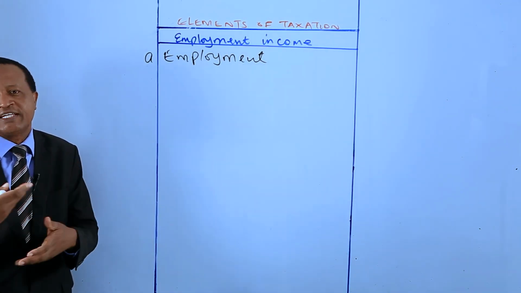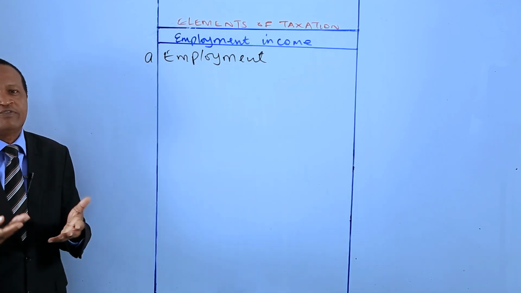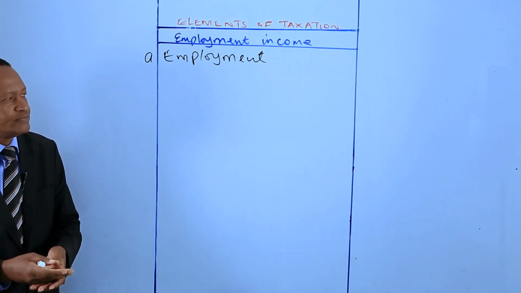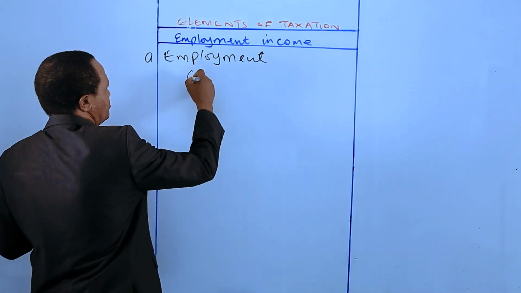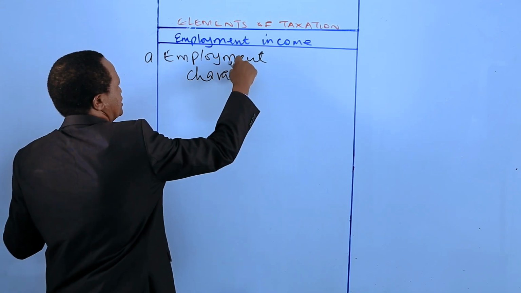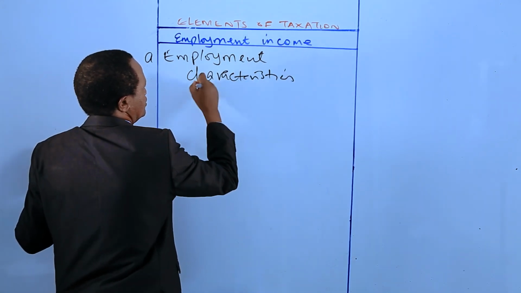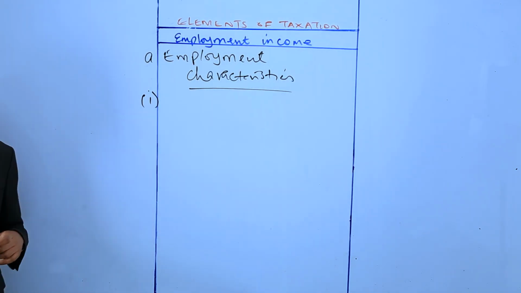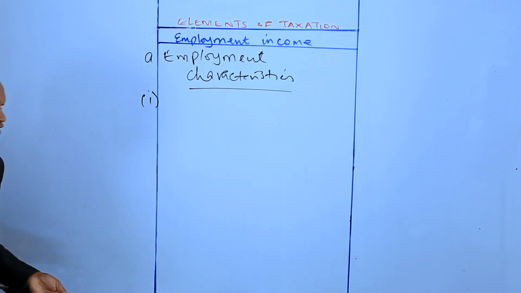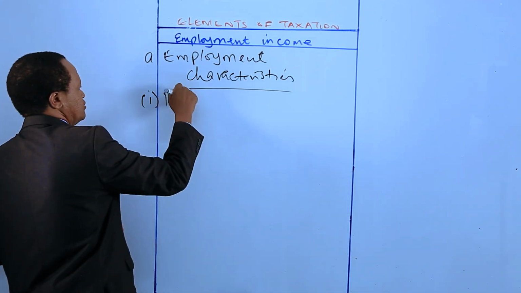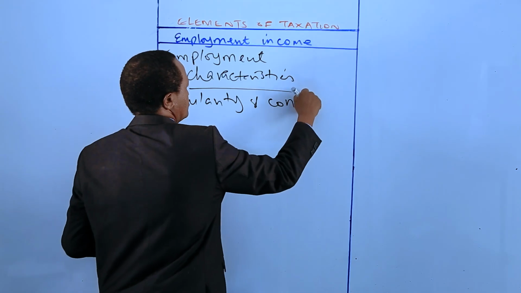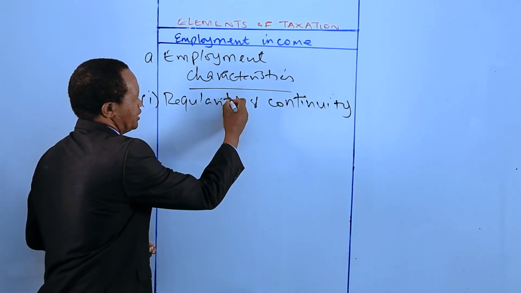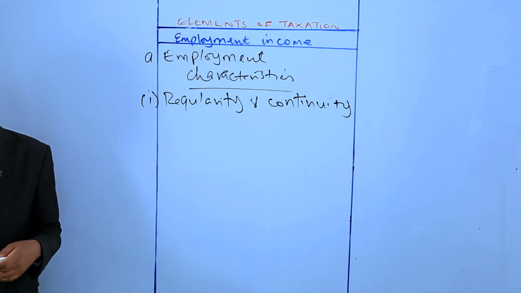So employment has various characteristics. We have key characteristics of employment in the Kenyan tax context. The first characteristic of employment is regularity and continuity. What do I mean by regularity and continuity?